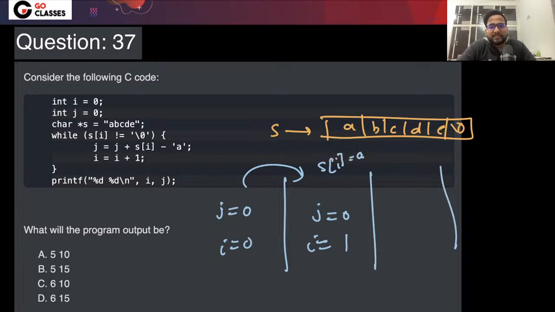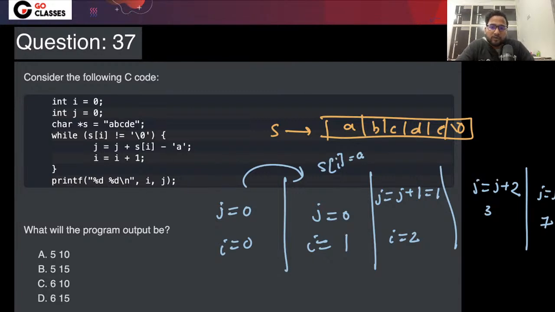Now you will be incrementing, since this will be basically going to B, so you will be incrementing this J by 1, right? So basically J equal to J plus 1, and I equal to anyway 2, right? So now J will be actually 1. Now J equal to J plus 2, which means it was 1 earlier, so it will be 3. Now J equal to J plus 4, so 3 plus 4, it will be 7. It will go J equal to J plus 0, 1, 2, 3, 4, so basically 0 plus 1 plus 2 plus 3 plus 4, so 7, 8, 9, and 10, right?